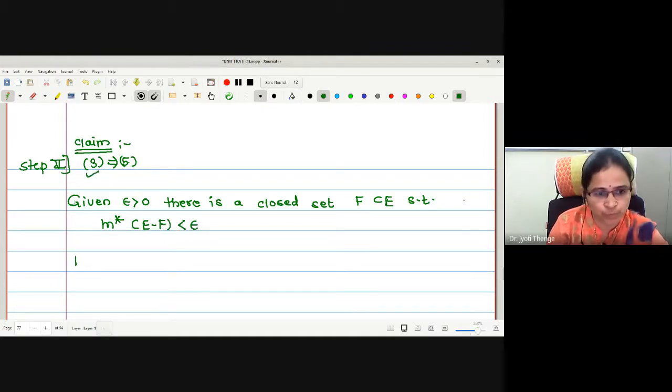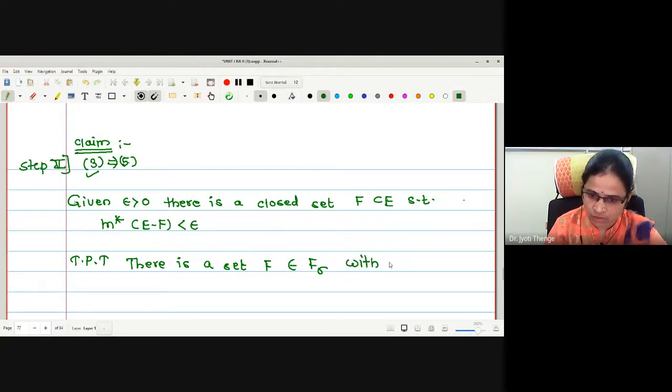We want to prove 5. What do we want to prove in 5? There is a set F in F sigma with F contained in E such that outer measure of E minus F equals 0.